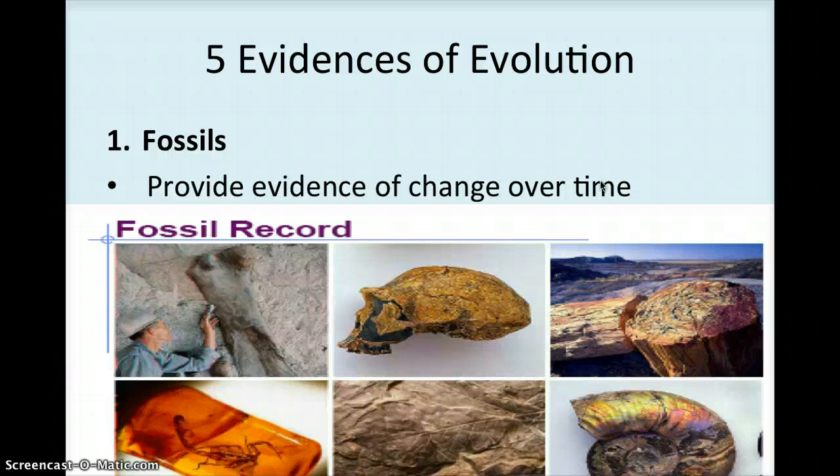You can find fossils almost anywhere in the world. They can be deep within the ground, they can be frozen, they could be underwater in sediment at the very bottom, or they could be even trapped in amber. So looking at all these different places, we're able to find a vast array of different fossils that show the different types of organisms that were living throughout history.